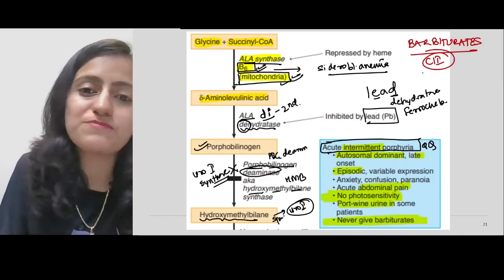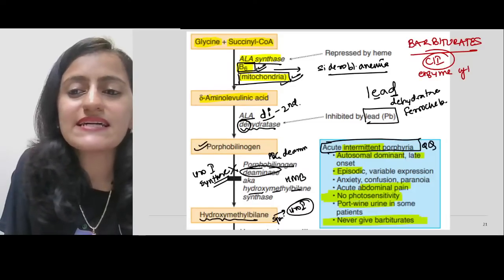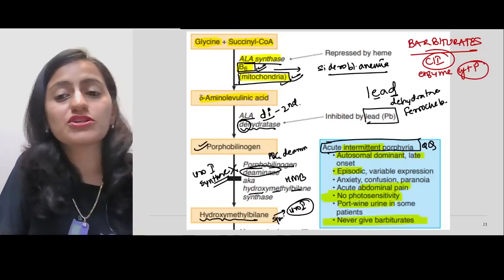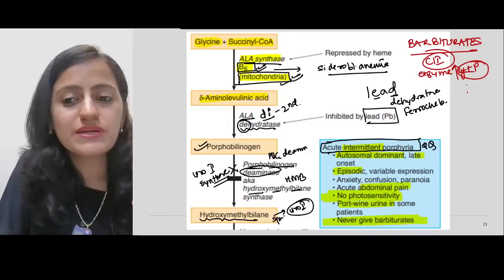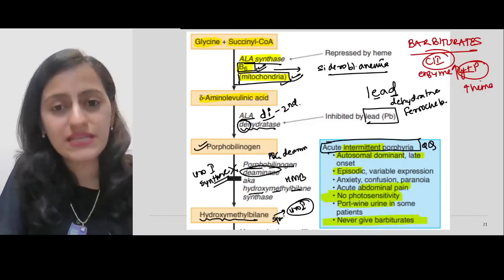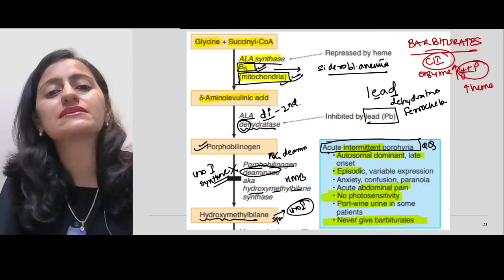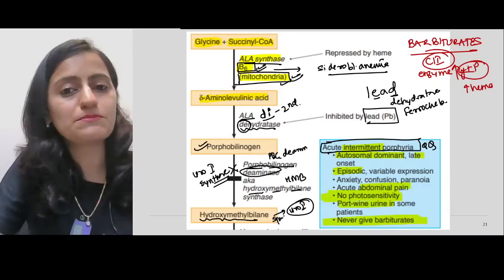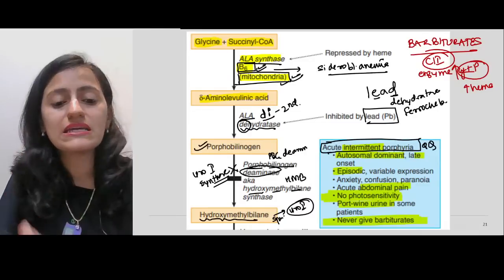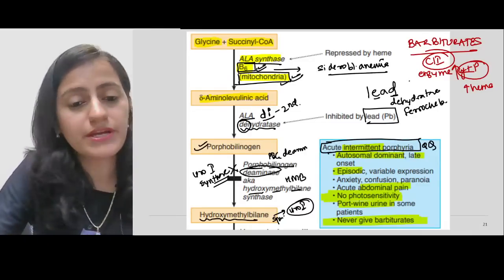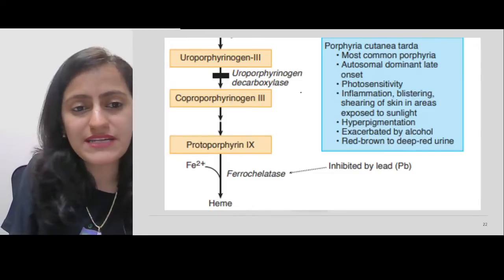Why? Because barbiturates, phenobarbital, are enzyme inducers, cytochrome P450 inducers. So they will induce cytochrome production. If cytochrome has to increase, heme also has to increase, right? The heme pathway has to increase. So that will precipitate the intermediate. So that will precipitate porphyria. Okay. So remember, barbiturates are contraindicated. Very, very important. Okay. Now going to the next one, uroporphyrinogen 1, that was HMB.